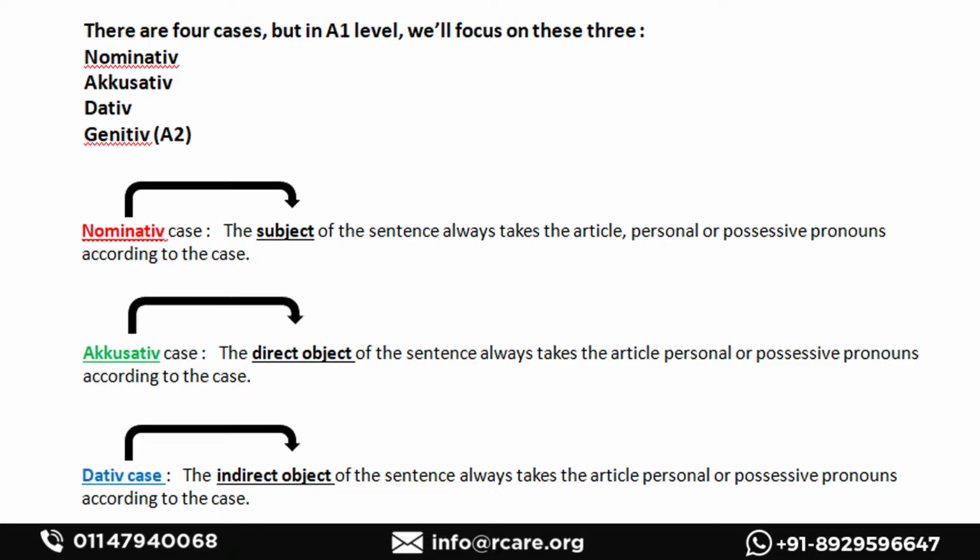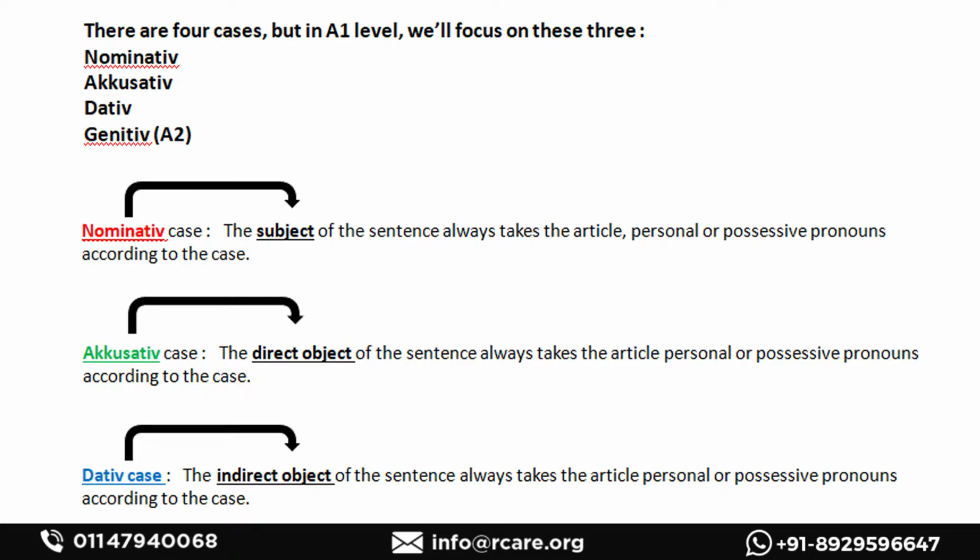I is the nominative case, the subject. What am I buying? A gift. That is accusative. It answers the question of what. Now, for dative case: for whom am I buying the gift? I am buying the gift for my sister. So the sister here will be in dative case.